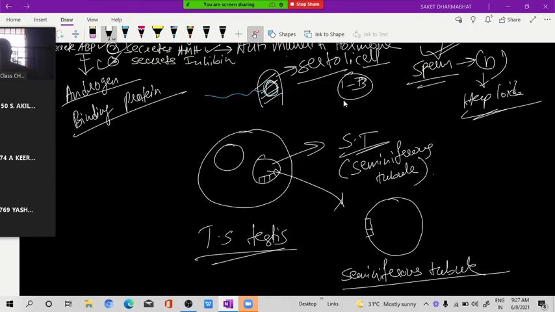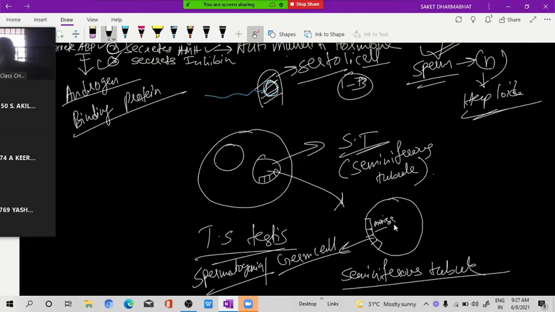Mute. Okay. So these seminiferous tubules are lined by germinal epithelium. Now what happens? This cell, primordial germ cell, also called as what? Spermatogonia. This will do which cell division? Meiosis. And what will it form? Yes, sperms.